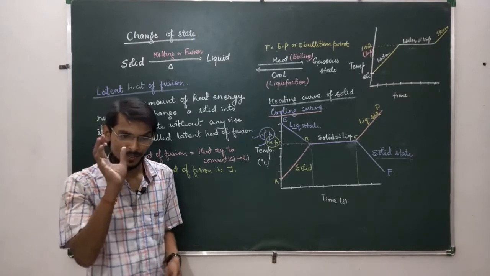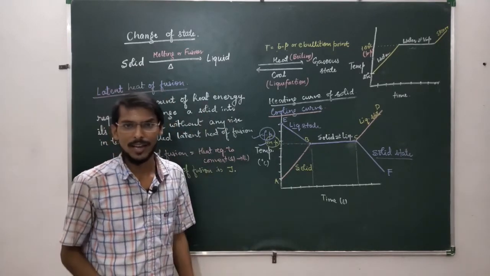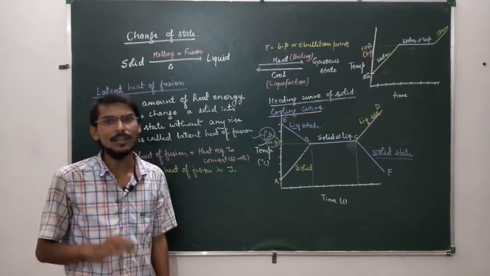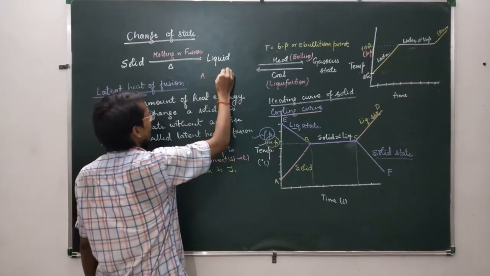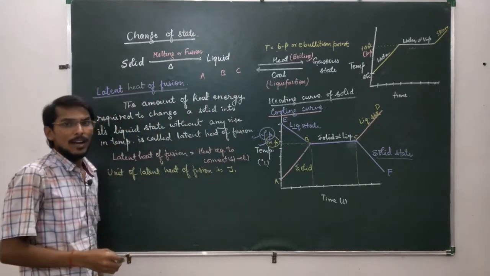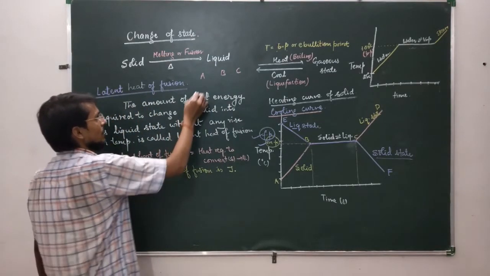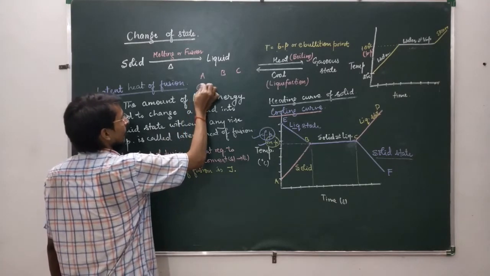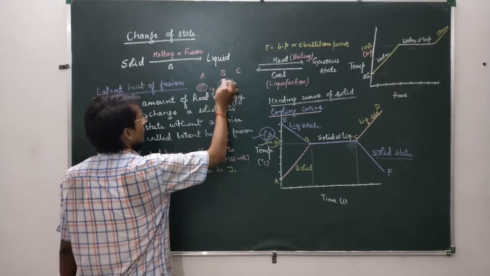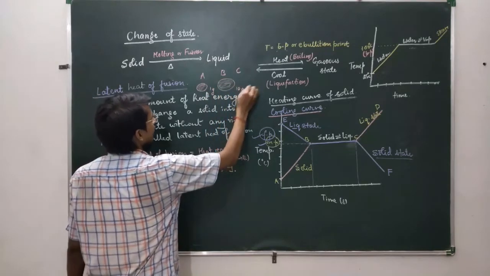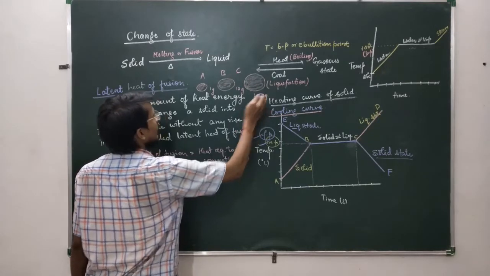Okay. The same substance may have different values of latent heat of fusion, as I have given you the example about heat capacity. If 3 students A, B and C are told to measure the latent heat of fusion of a substance, and let us say they have taken different amounts, then certainly they will get different values of latent heat of fusion.